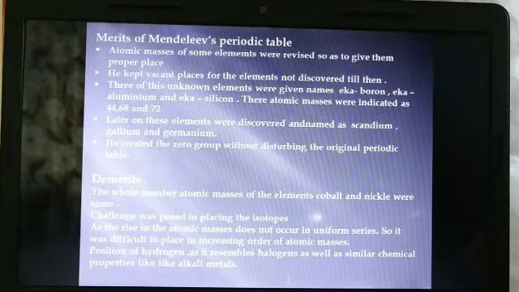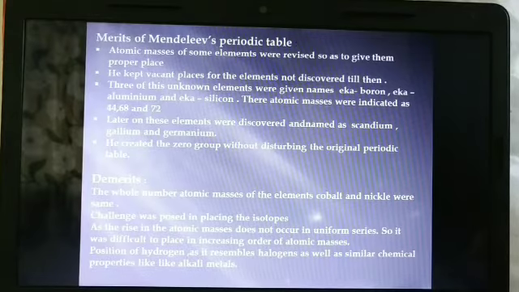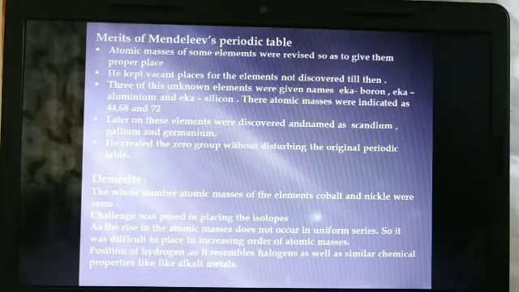3 of these unknown elements were given names Eka boron, Eka aluminum and Eka silicon, as I have told you just. Their atomic mass was also indicated as 44, 68 and 72. Now their atomic masses are indicated as, you have seen, 45.0, 69.7 and 72.7. Further, these elements were given names as scandium, gallium and germanium. He created a zero group without disturbing the other original table. Okay.